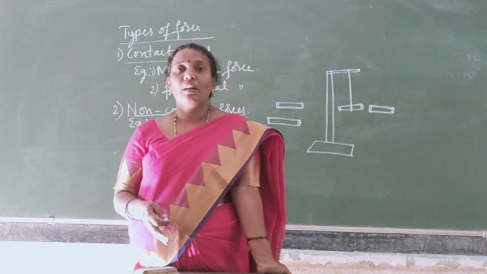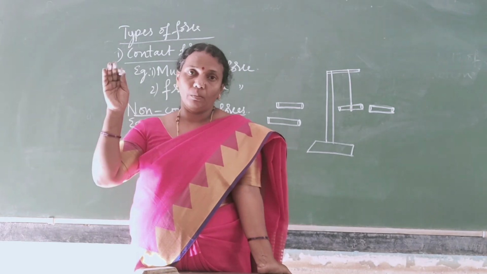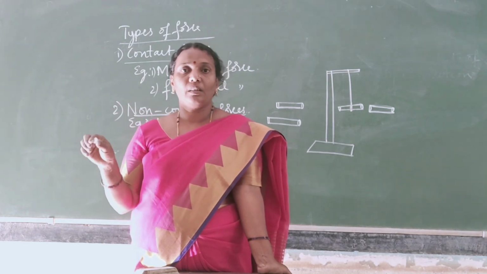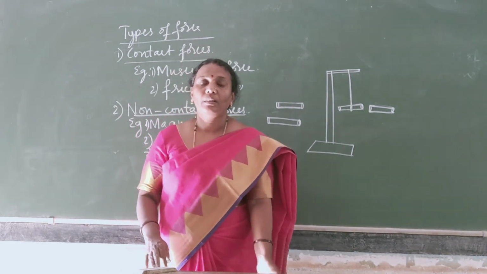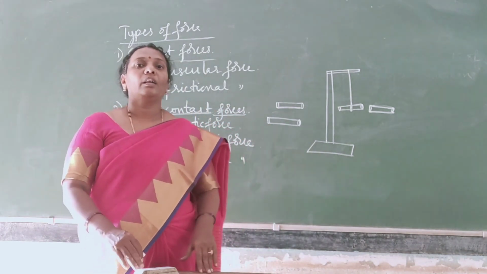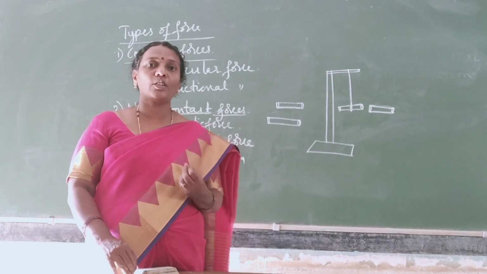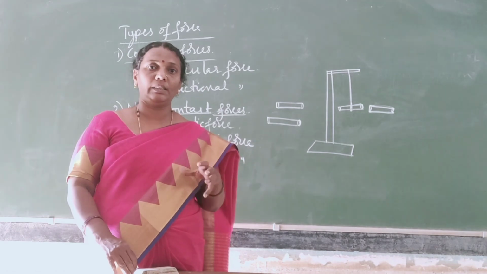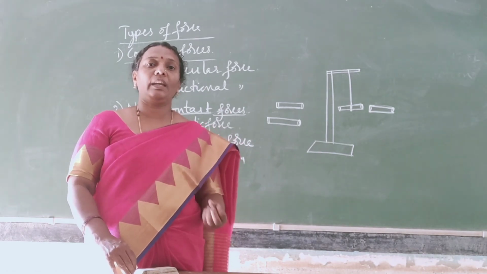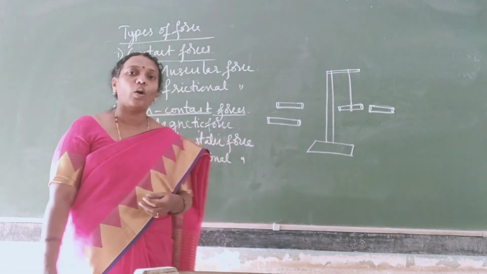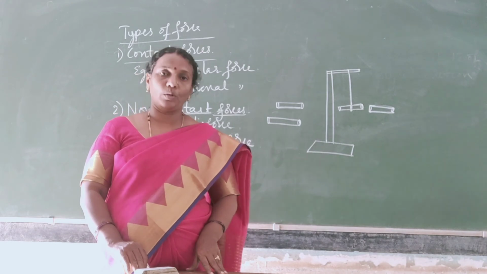The leaves, when they are detached from the plant, always move downwards towards the ground. Why is it so? This is because the earth has a force of attraction towards the bodies on the earth. The earth always pulls them towards it, and that we call gravity or the gravitational force.